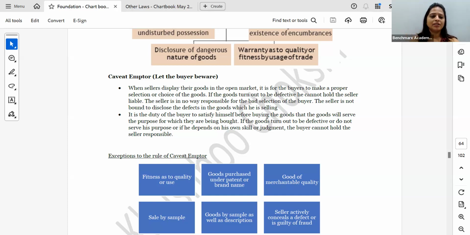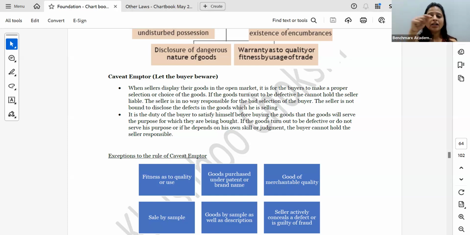Sometimes you place a reliance on the seller to identify the goods. Again, yesterday also I had said that there was this example in the paper where we had discussed, what was that example? I can't recollect. There was one on caveat emptor. Okay, I can't recollect it now, the example which was there. But basically, if caveat emptor is there, then the buyer has to be aware.